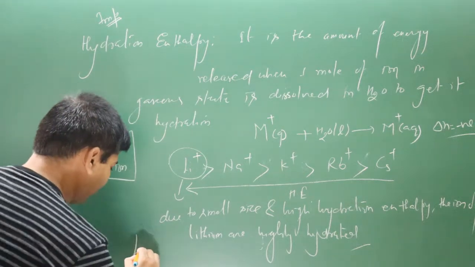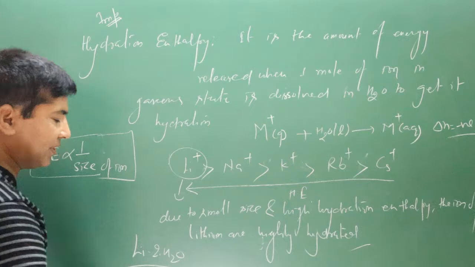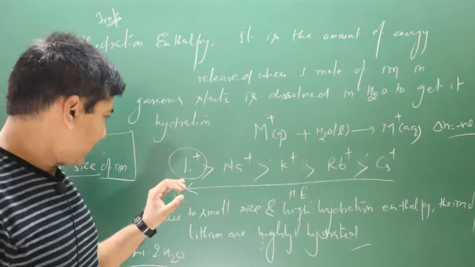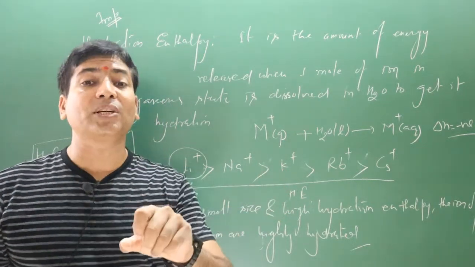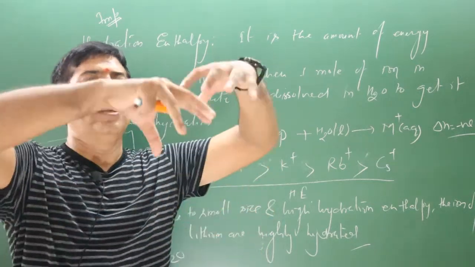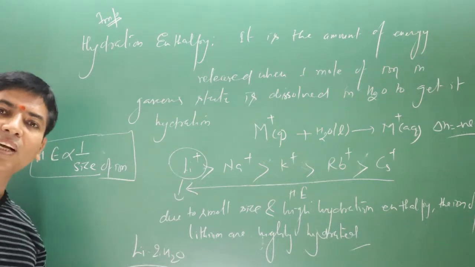Let's say we have lithium, and then we have two H2O, hydrated, water molecules attached. Now pay attention carefully. Since small ions are highly hydrated, why? Because hydration enthalpy is very high. So they become heavier molecules, because water molecules are also attached.